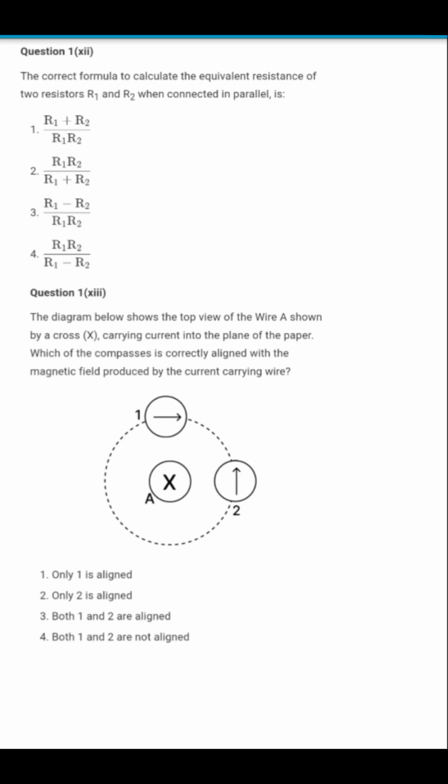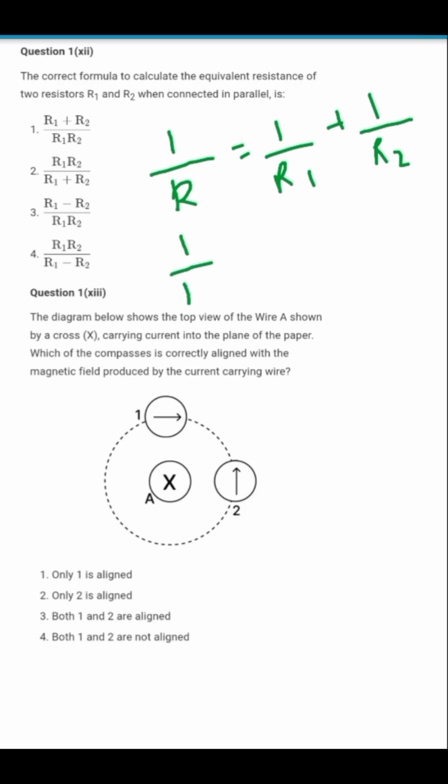Question number 11 now. Question number 12 now. The correct formula to calculate the equivalent resistance of two resistors R1 and R2 when connected in parallel is, so this is also a very direct question. 1 by R is equal to 1 by R1 plus 1 by R2. We know this is the formula for finding the equivalent resistance in case of a parallel combination.